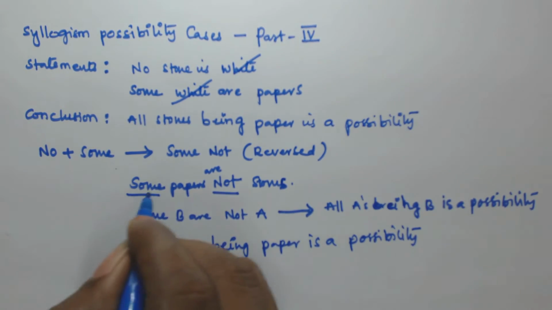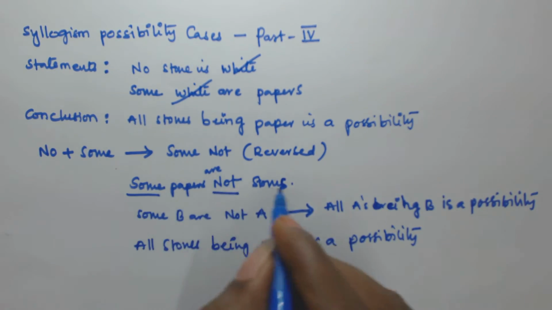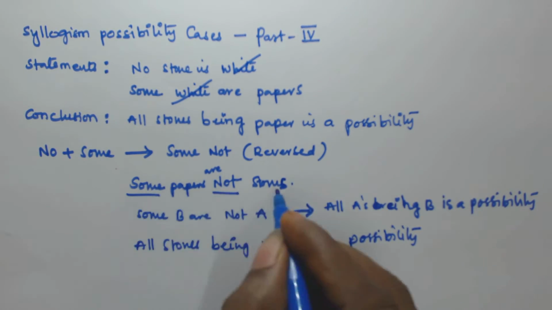Otherwise, you can draw the Venn diagram of this one. Some papers are not stones.